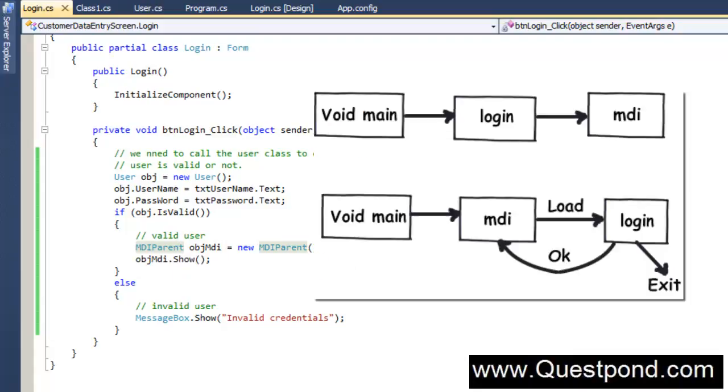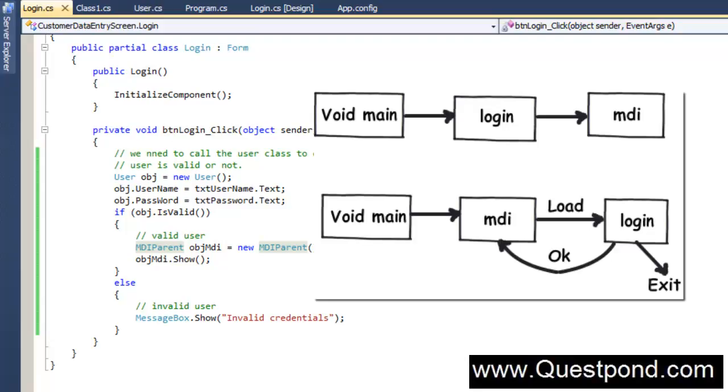Now if you watch closely, the flow is something like this. First, the static void main runs. The static void main invokes the login form. The login form checks for a username and password. If he finds the credentials are proper, he will invoke the MDI parent, or else he will show up a message box saying invalid credentials. But if you watch this flow very closely, one important question to answer is, if somebody closes that MDI parent, what happens to the login form? Because the login form is still running in the background, right? He has invoked the MDI parent.